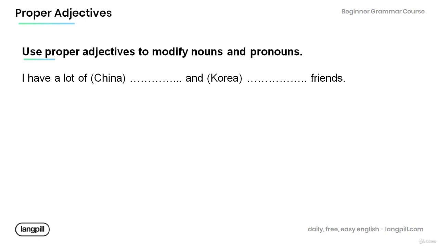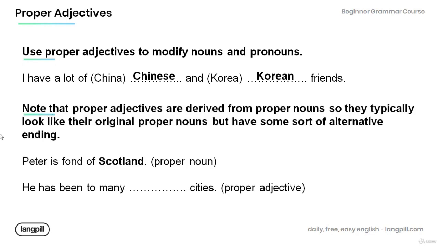I have a lot of Chinese and Korean friends. Note that proper adjectives are derived from proper nouns, and so they typically look like their original proper nouns, but have some sort of alternative ending.